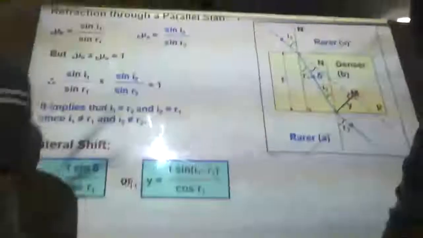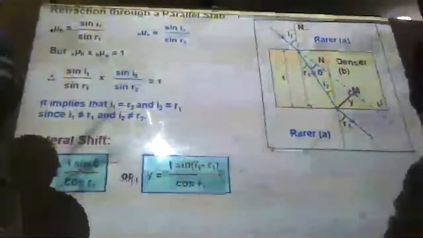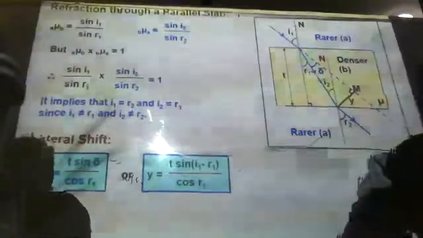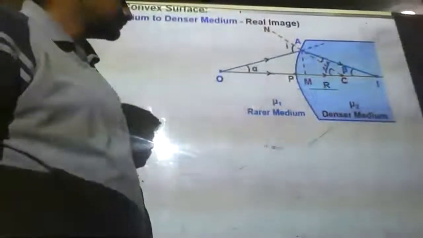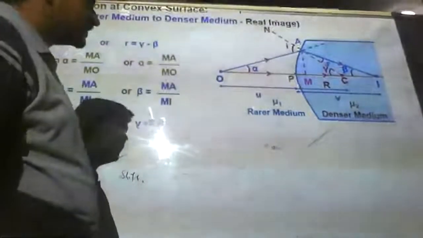See, when you know the refraction at convex surface and concave surface, then you can easily connect to the lens maker formula. Two equations you should remember. You will automatically connect to the lens maker formula. The same equation which we found till now was for the real image. Now we are going to see the virtual image. This is all for real image which we have seen till now.